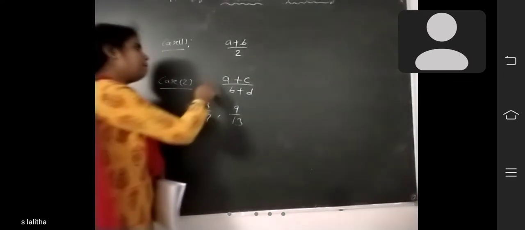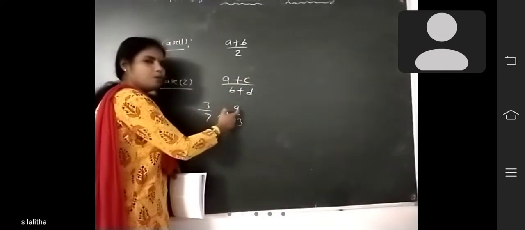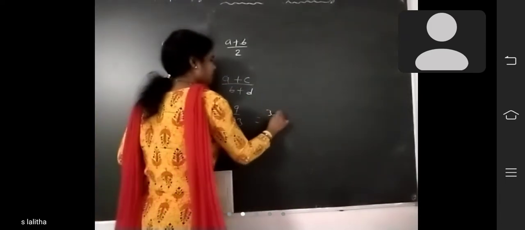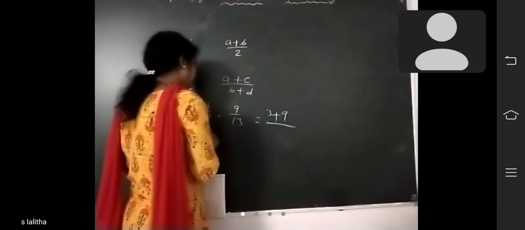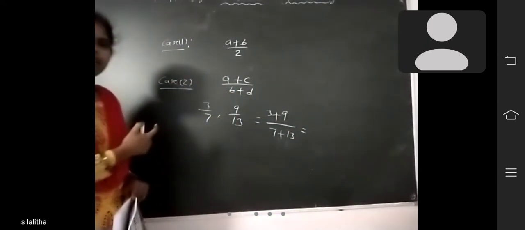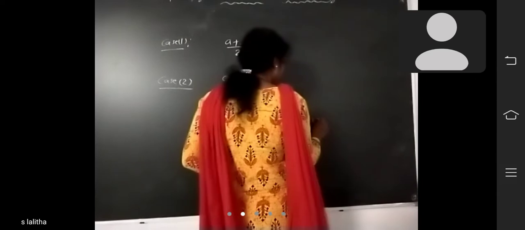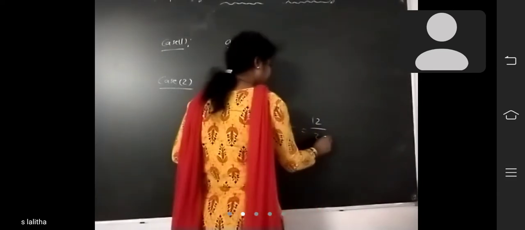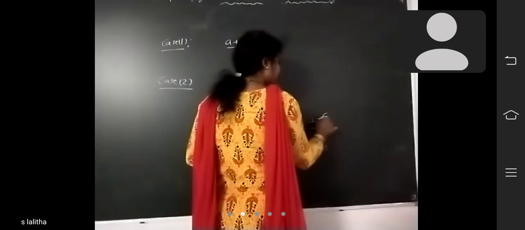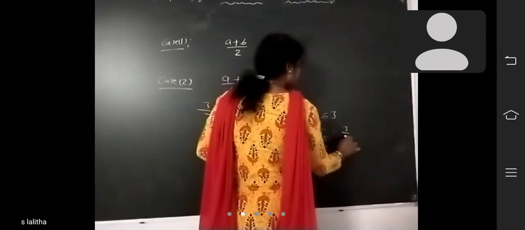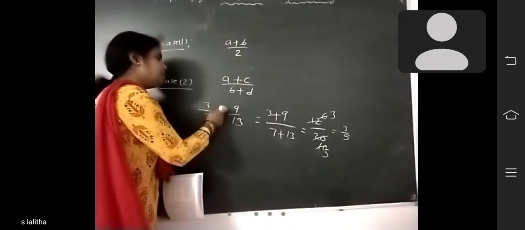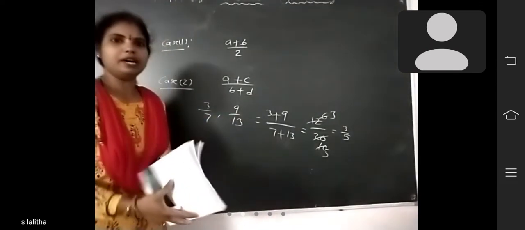Okay, so a plus c. A plus c means you have to add the numerators and add the denominators. So a means 3, c means 9, b means 7, d means 13. Adding the numerators and adding the denominators: 3 plus 9, 12, by 7 plus 13, 20. Is there any calculation? Yes. 2 6, 2 10, 2 3, 2 5. So 3 by 5. 3 by 5 is the rational number between these two. Did you understand, ma'am?